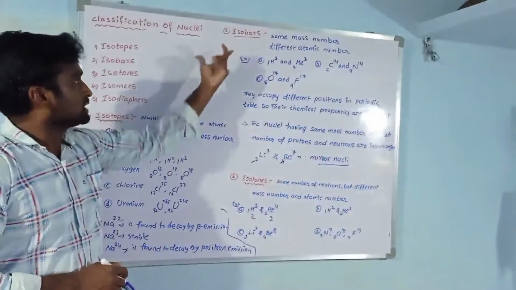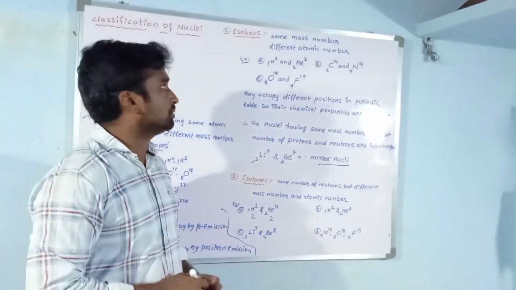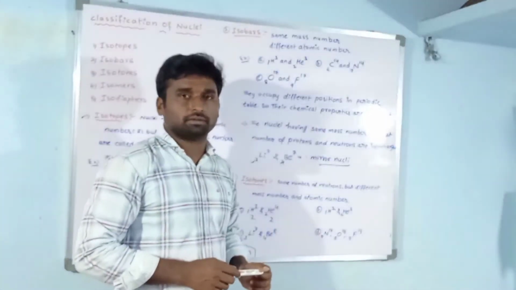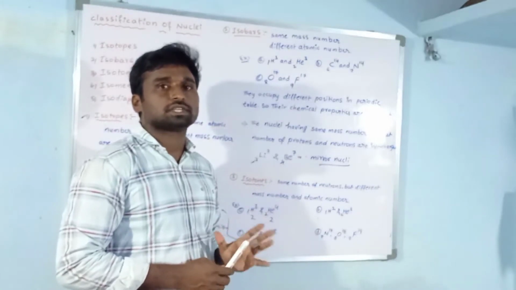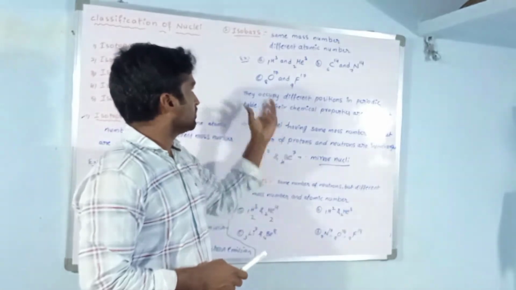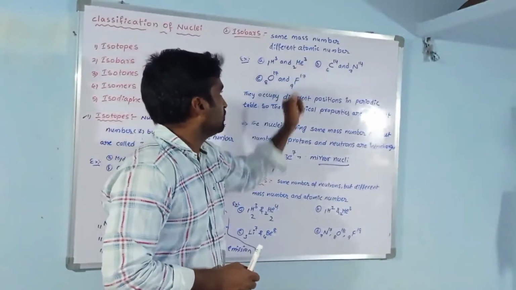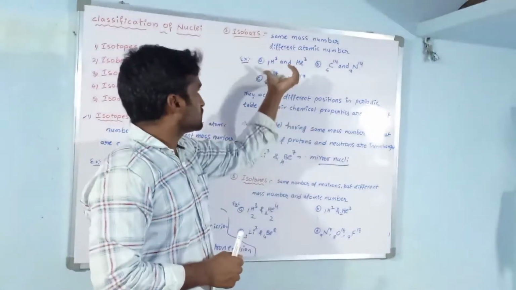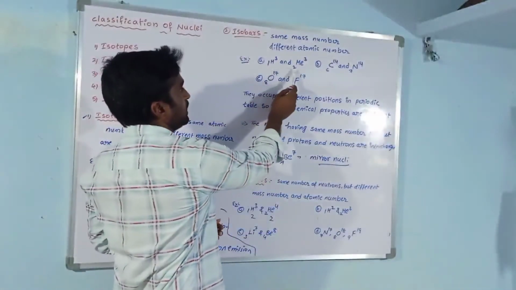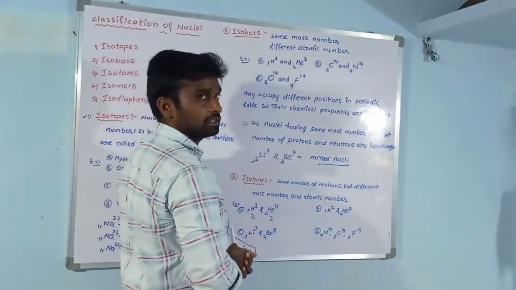Next, isobars. Nuclei having the same mass number but different atomic numbers are called isobars. Here are some examples of isobars. 1H3 and helium 2-3: the atomic numbers are different but the mass numbers are the same, 3 and 3.